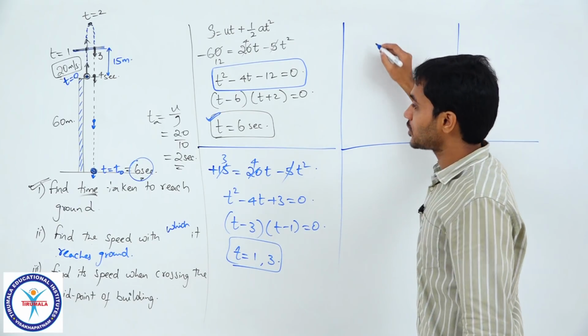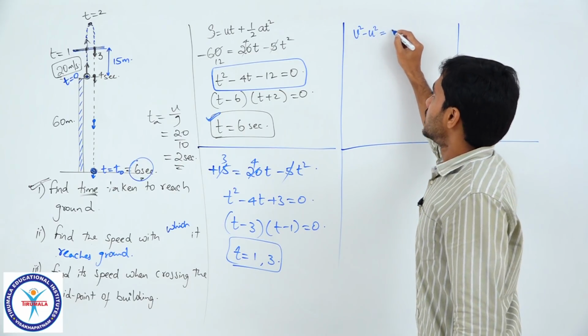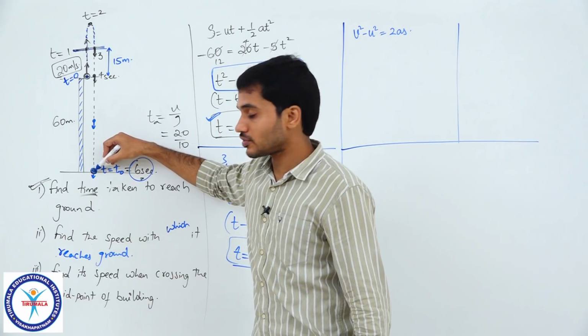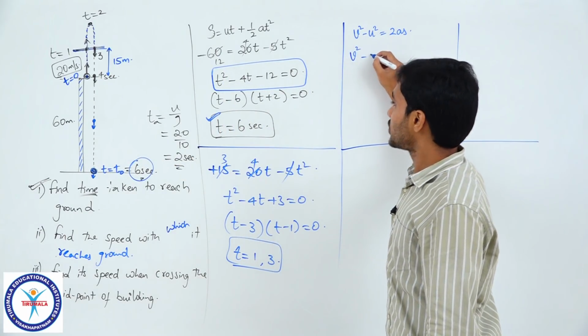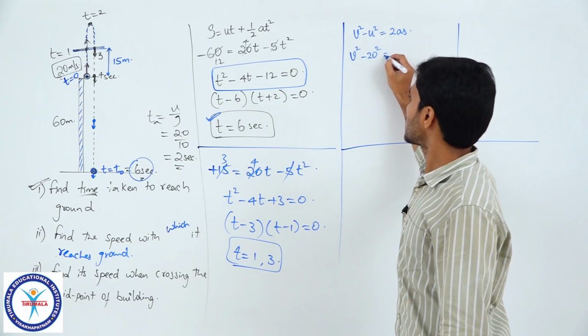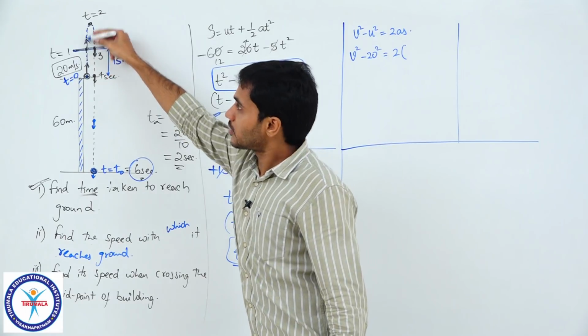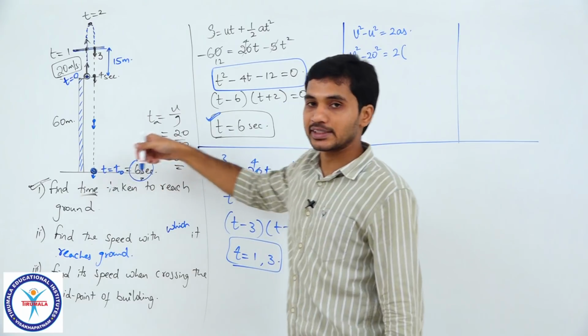So first of all, let me show that by using v square minus u square is equal to 2as. So initial position, final position, I need to find the final velocity. So I'll assume that it is v. So v square minus 20 square is equal to 2 into a. What is a? The particle moves like this, irrespective of how it moves, a is always minus 10.